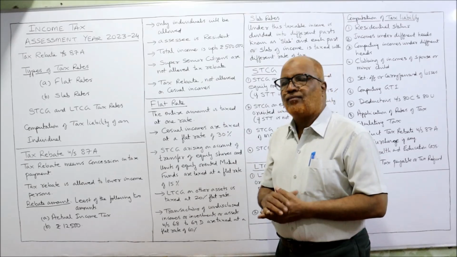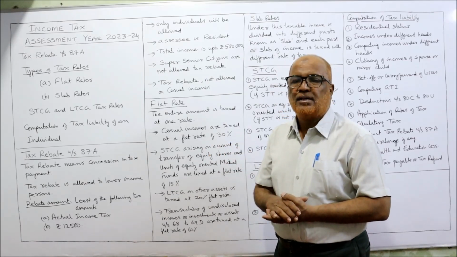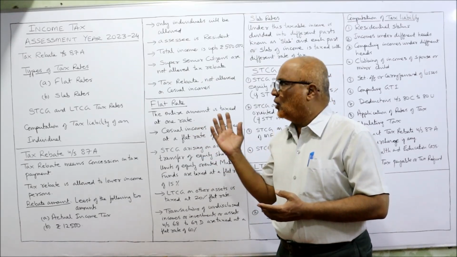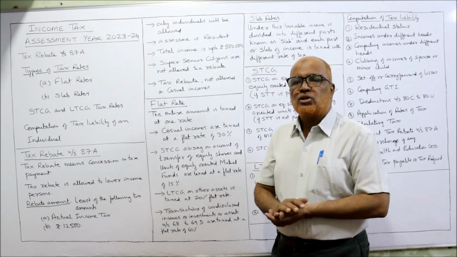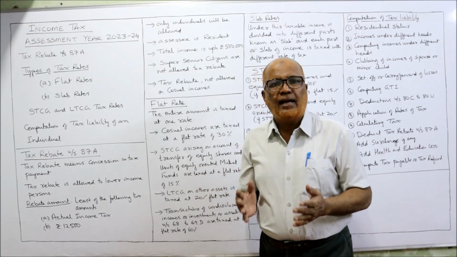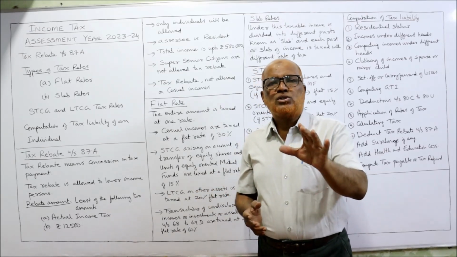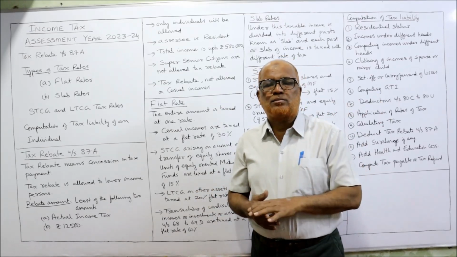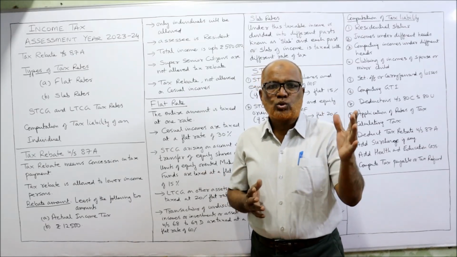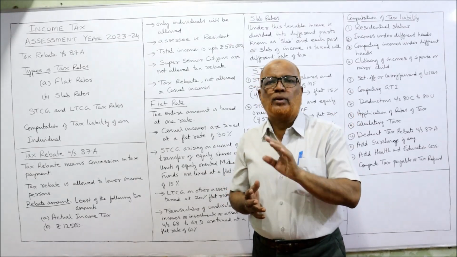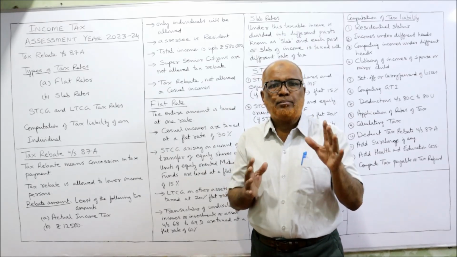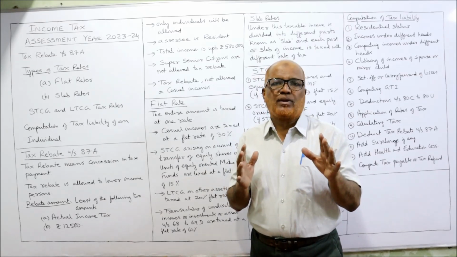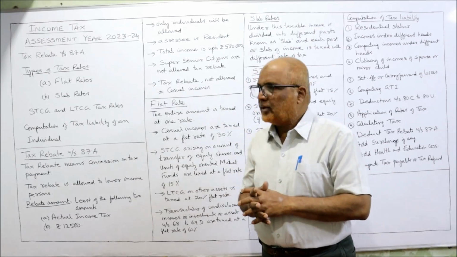Types of tax rate, flat rate and slab rates. Short-term capital gain and long-term capital gain tax rates. And lastly, computation of tax liability of an individual. Remember, the provisions of last assessment year and this assessment year are the same, 22-23 and 23-24. The provisions are not changed. That's why I'm giving the same explanation that I gave in the last video.